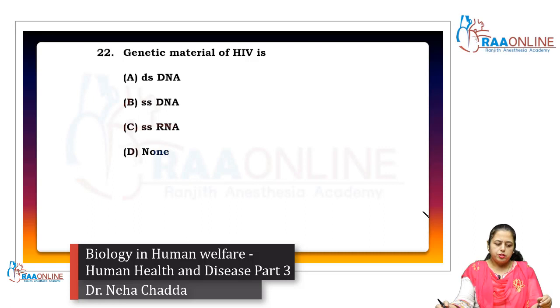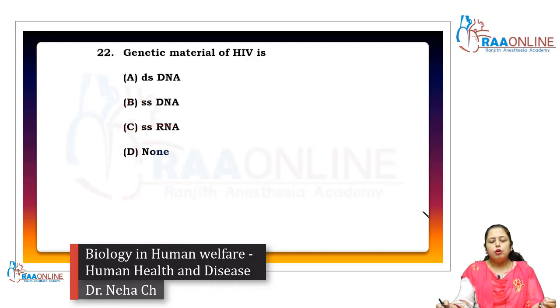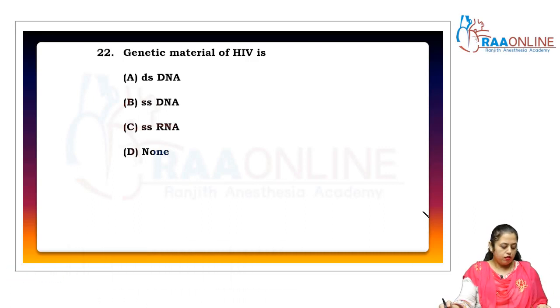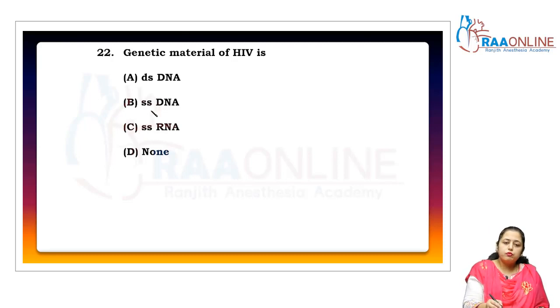Now come to the next question: the genetic material of HIV is? We already know all the information about HIV, the structure of HIV and all these things. So we know that the genetic material of HIV is single stranded RNA.